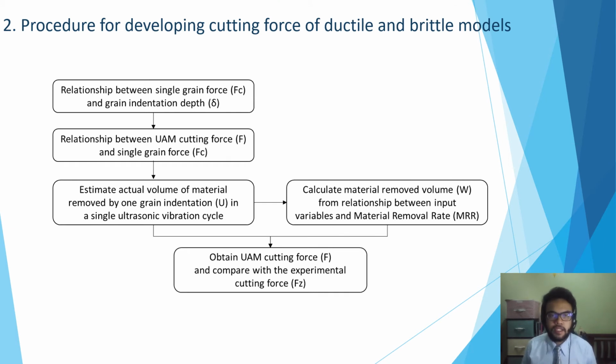And now we proceed to the procedure for developing cutting force of ductile and brittle models, which is also the model development and derivation. So we start with the relationship between single grain force and grain indentation depth. Next, we need to identify the relationship between cutting force and single grain force. Then we estimate the actual volume of material removed by single grain indentation. Then we calculate the material removed volume from the relationship between input variables and material removal rate, which is also known as MRR. Then we obtain the cutting force and compare with the experimental cutting force.